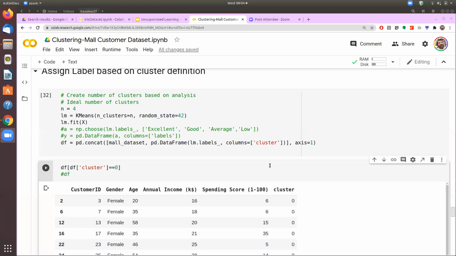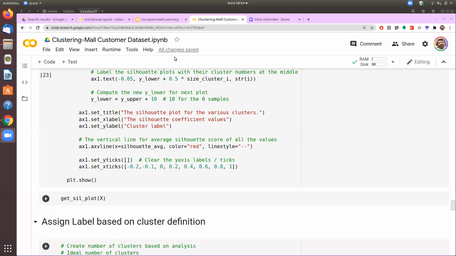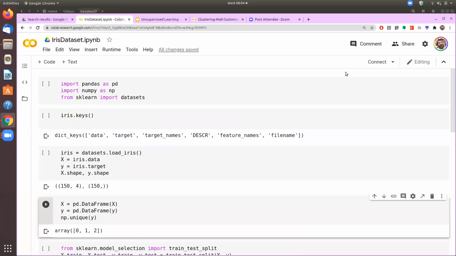So first we will run classification on the iris data set. So we import the libraries.